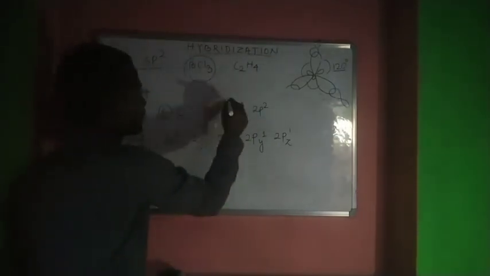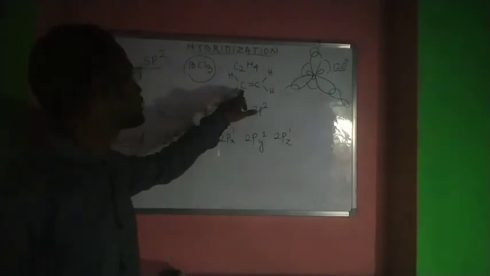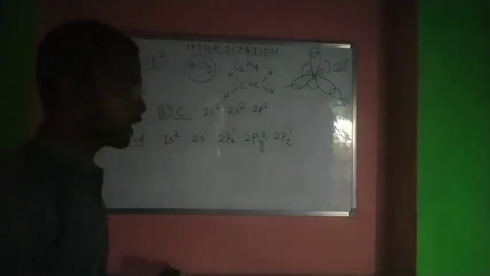If you write the structure like this, C double bond C, with two hydrogens on one carbon and two on the other. Now look at the covalency of carbon: one single bond is with the other carbon, another single bond is with hydrogen, and another single bond with another hydrogen.